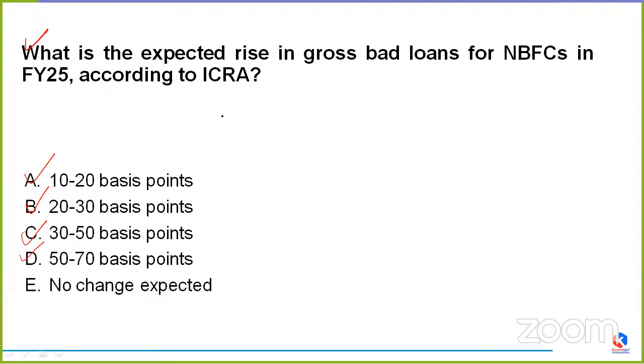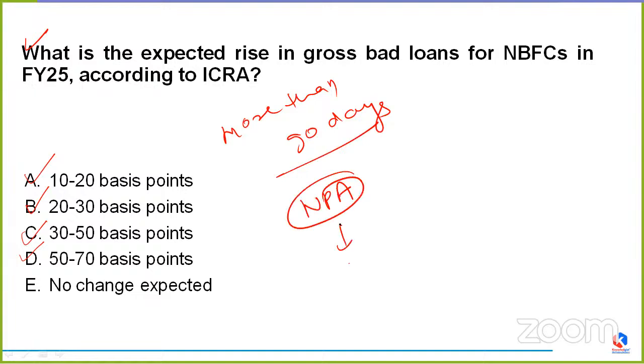See, there is a term, which is bad loans, gross bad loans. Do you know the meaning of a bad loan? What does bad loan mean? Any loan from a bank on which interest has not been paid for more than 90 days is counted as, or known as, a bad loan, or it can also be considered an NPA, a non-performing asset, because there is no interest now.